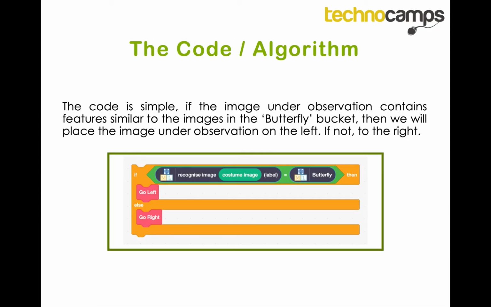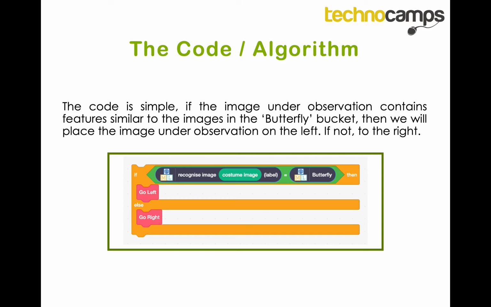Once we've given our computer these two different data sets, and we train the computer using this information, we essentially tell the computer this is an example of a butterfly, here's another example of a butterfly, and we do that 10 times. Then we do the same with dragonflies. We say this is an image of a dragonfly, here's a different image of a dragonfly in a different location, and we do that 10 times.